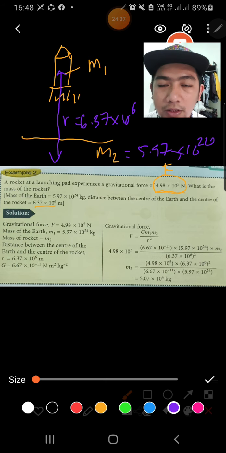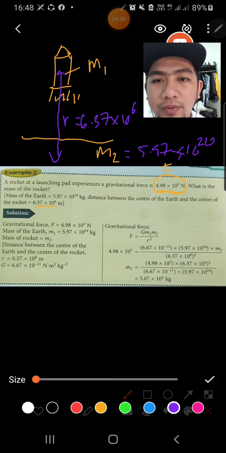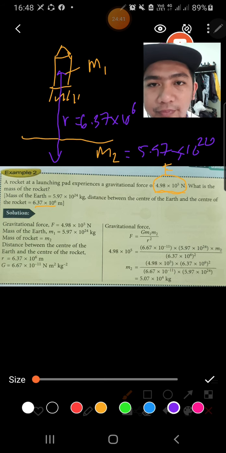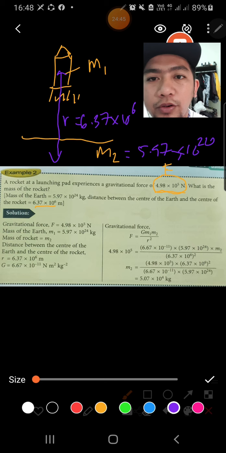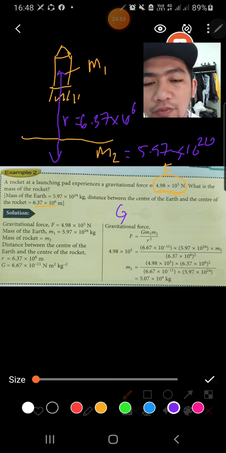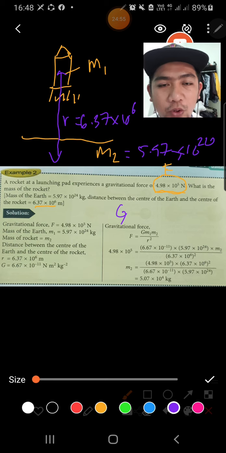So according to the information given, we have m2 and r, and m1 we don't have. We need to find this m1. We have r, we have m2, and we already have the value of g, because the value of g is constant. Okay, it didn't change.